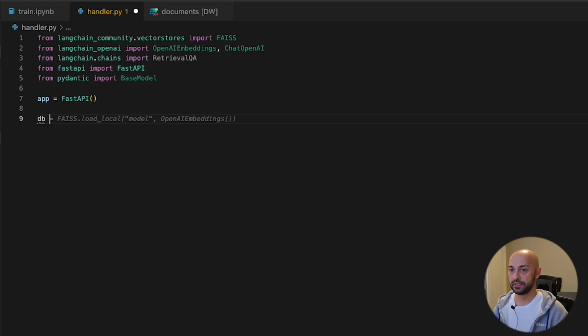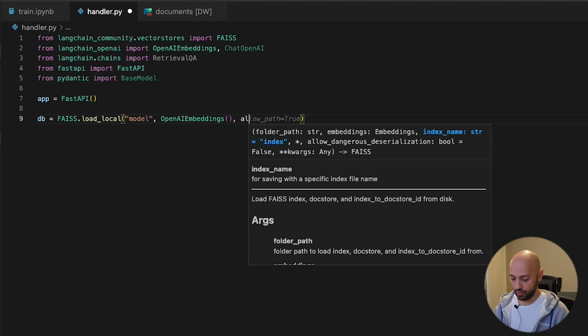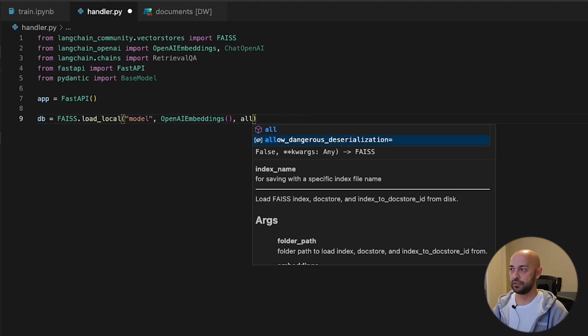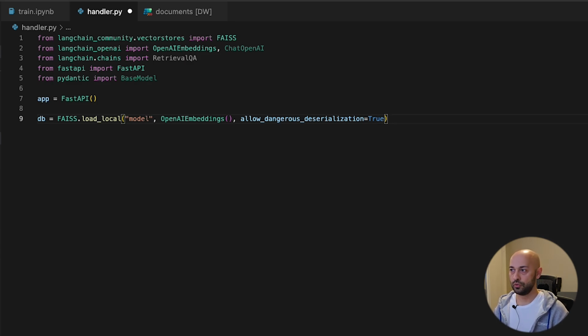So FAISS load local. Yep, that looks right, except one thing. We need to set allow dangerous deserialization equals true to be able to load local. I know that this model is safe. I have nothing to worry about, but otherwise use caution.